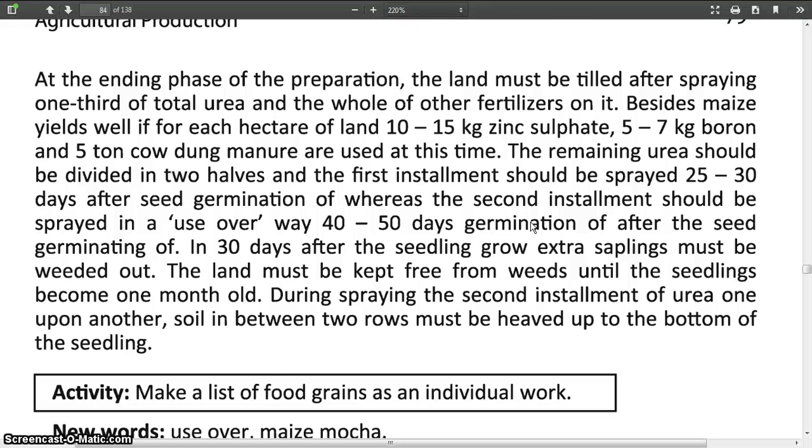In 30 days after the seedlings grow, extra saplings must be weeded out. The land must be kept free from weeds until seedlings become 1 month old. During spraying the second installment of urea, soil in between two rows must be heaped up to the bottom of the seedling.